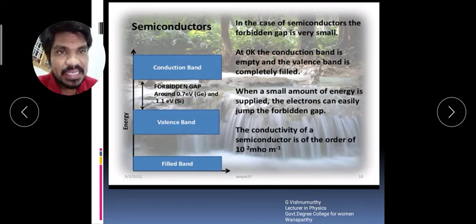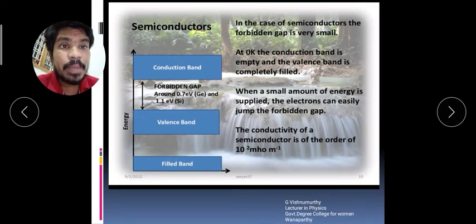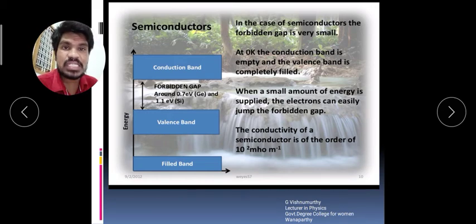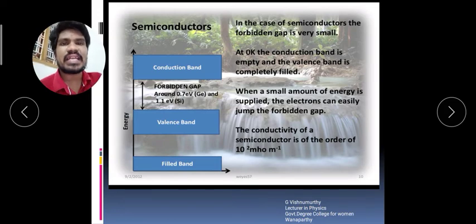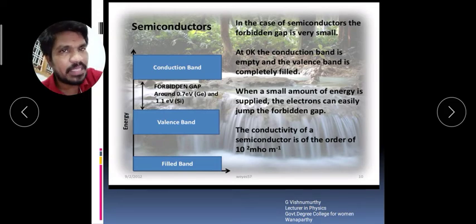That energy is equal to or greater than 0.7 electron volts for germanium, and equal to or greater than 1.1 electron volts in silicon, then some of the valence electrons will reach the conduction band. When the conduction band is filled with electrons, then current conductivity is possible.